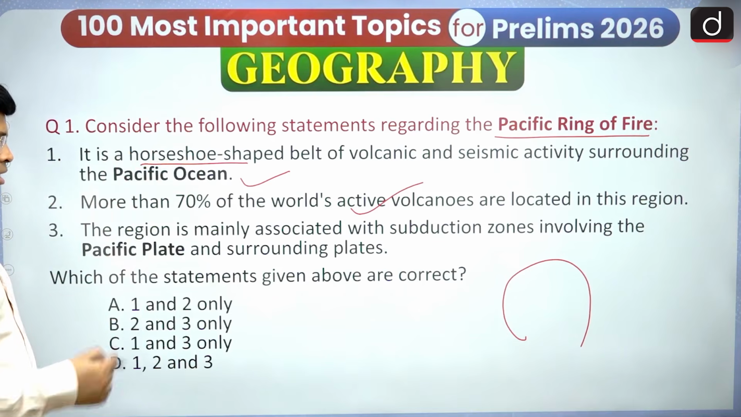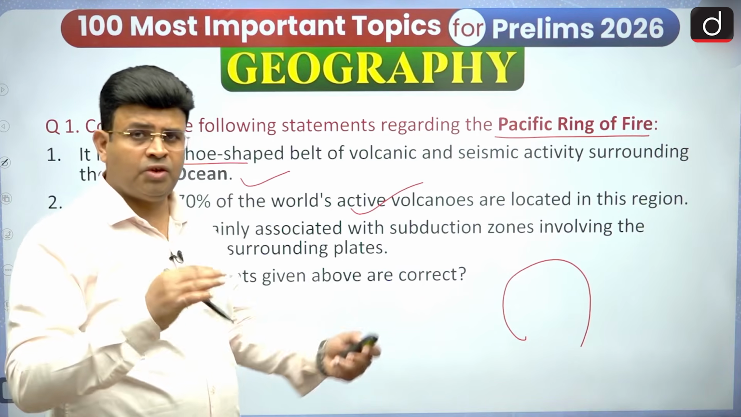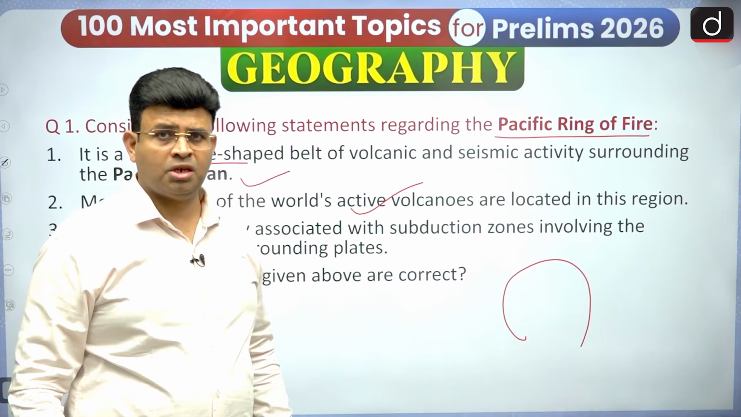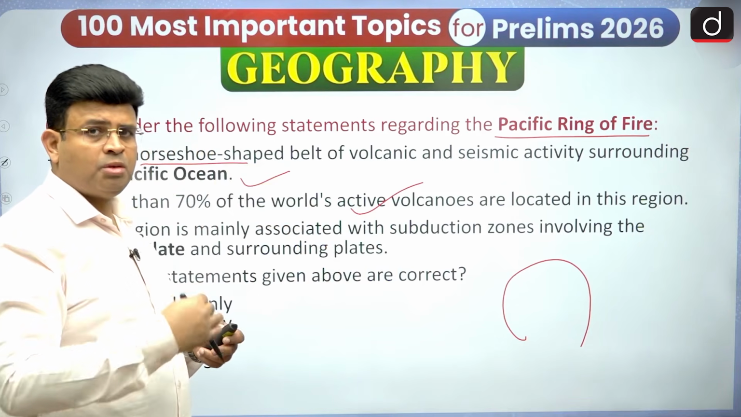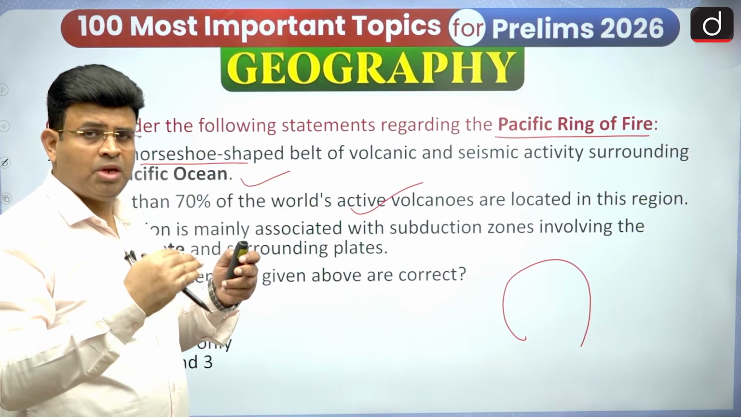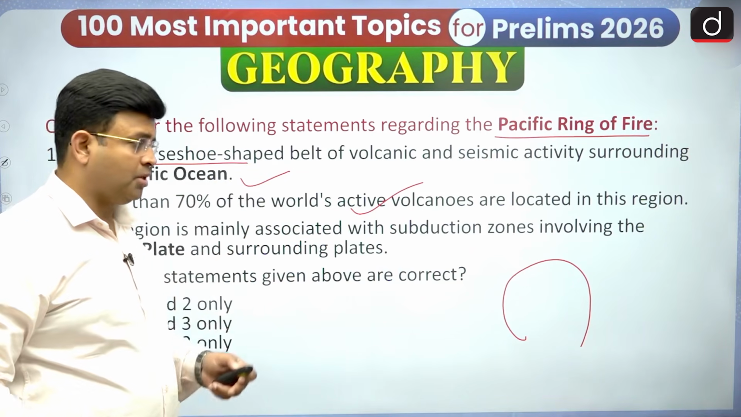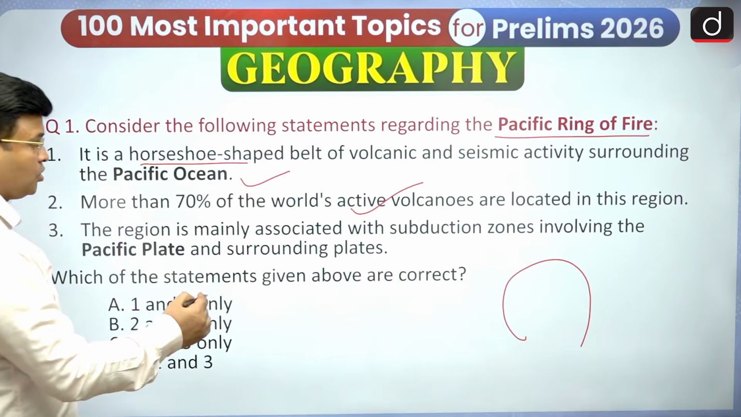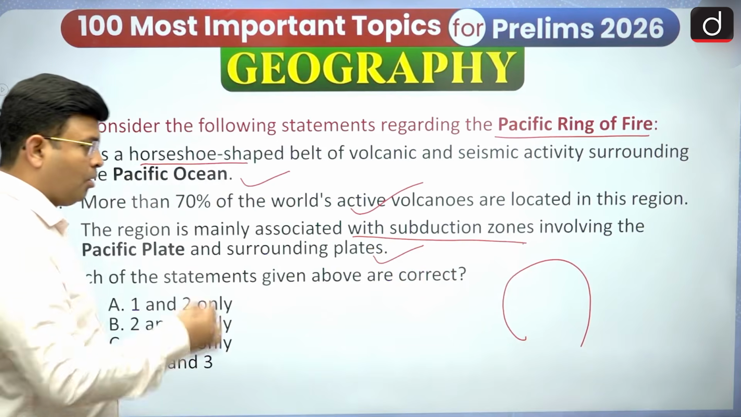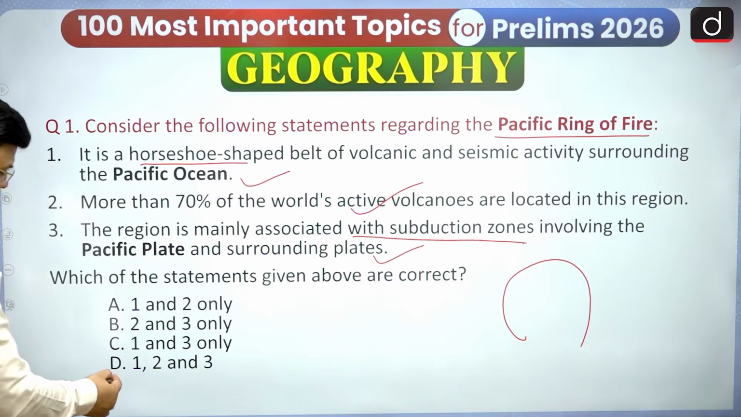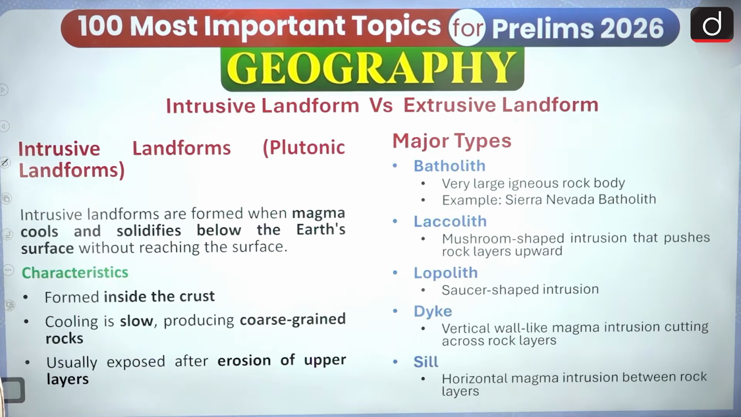The region is mainly associated with subduction zones involving the Pacific plate and surrounding plates. Yes, on the eastern Pacific there is ocean-continental convergence, and the denser oceanic plate is subducting, and on the western Pacific ocean-ocean convergence is taking place, and the denser oceanic plate is subducting. So it is associated with subduction zones, therefore it is also correct. All three statements are correct, so 1, 2 and 3 are all correct. Now let us see the next.